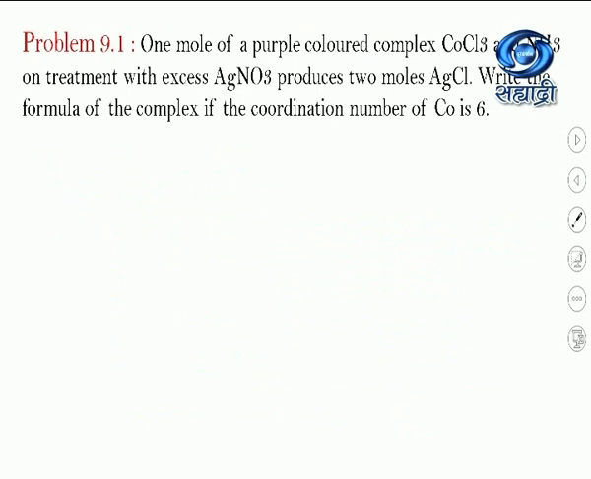Now we'll solve this problem. 1 mole of a purple colored complex of CoCl3 and NH3, on treatment with excess of AgNO3, produces 2 moles of AgCl. Then write the formula of the complex if the coordination number of cobalt is 6. So here we are asked to write the formula of the complex.